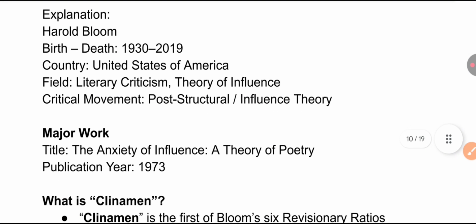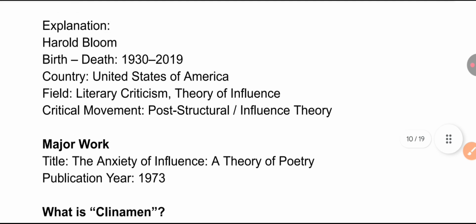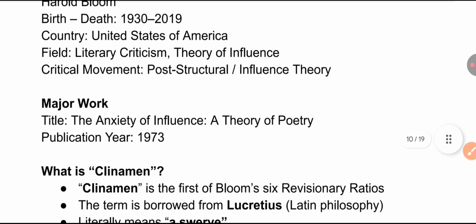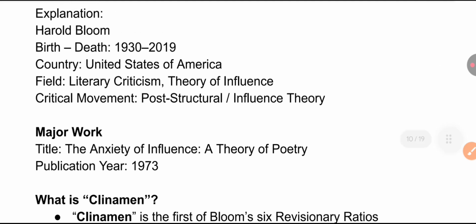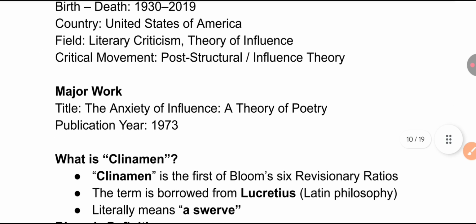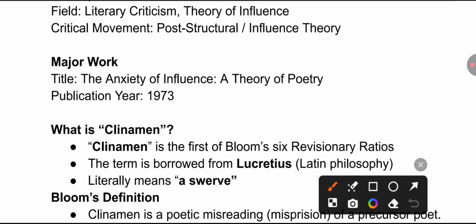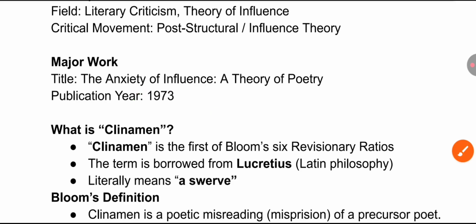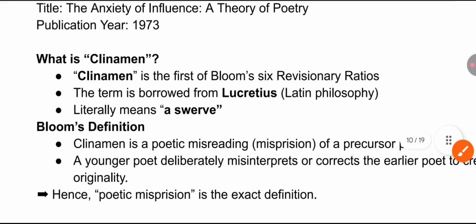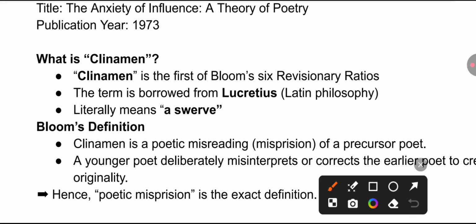Harold Bloom belongs to the United States of America. Remember the birth date, 1930, to solve matching and chronology questions. They give the writers and the important work, The Anxiety of Influence: A Theory of Poetry, published in 1973, which you must remember. So let's first know what clinamen actually is. Clinamen is the first of Bloom's six revisionary ratios, and the term is borrowed from Lucretius, from Latin philosophy.